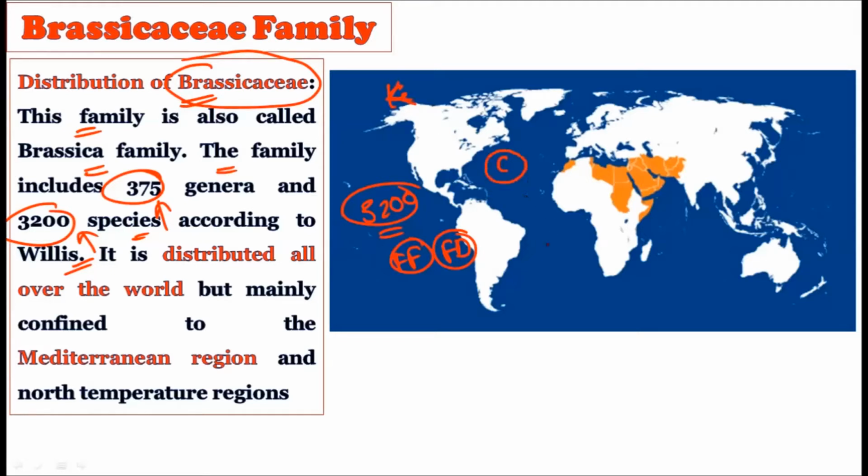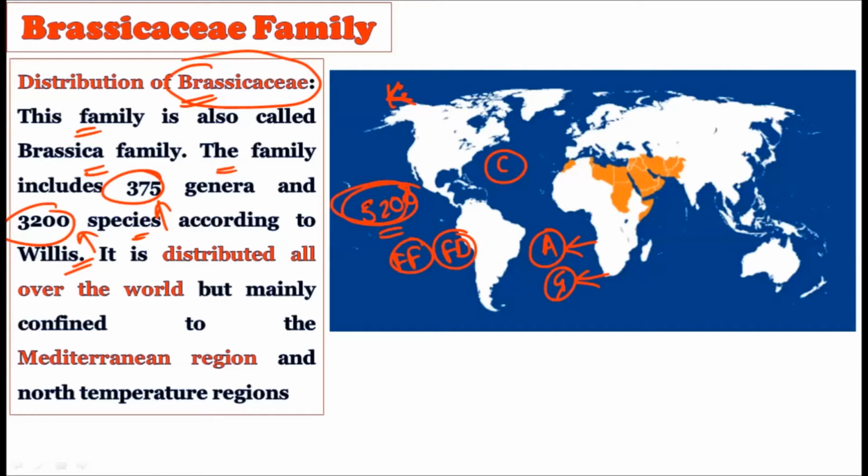Corolla is not similar in all the species, right? In the same way, the number of androecium and gynoecium, that is, the number of stamens and carpels, can vary from plant to plant, from species to species. Hence, once we are considering more than 3000 species, we will only create the generalized floral formula, and from this generalized floral formula, we will create the